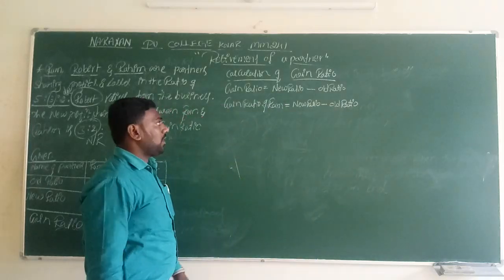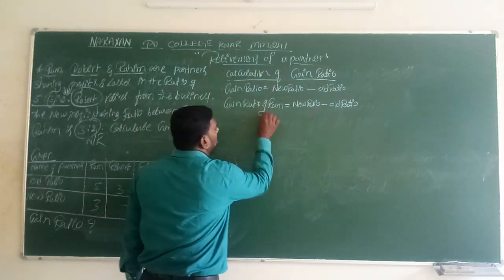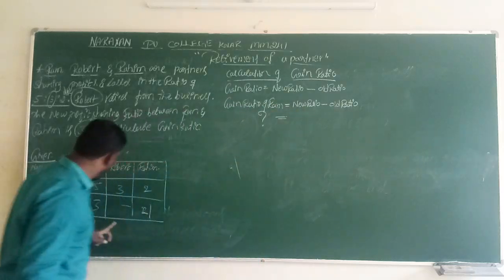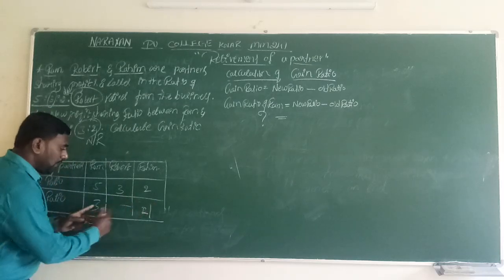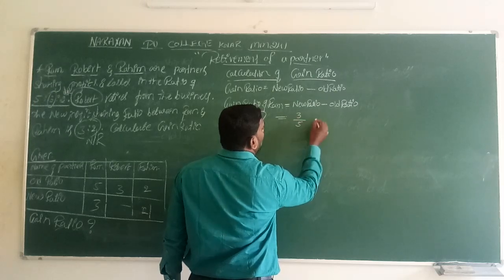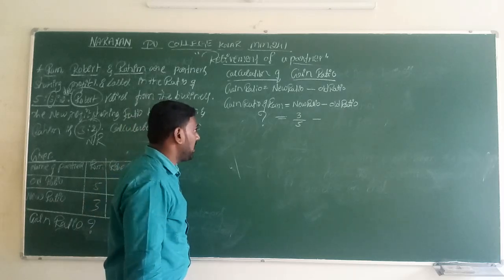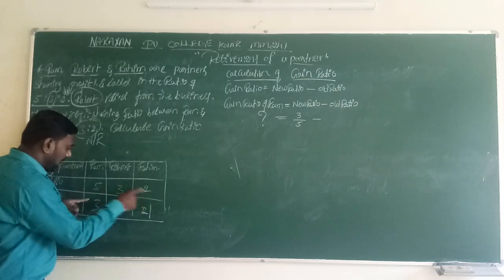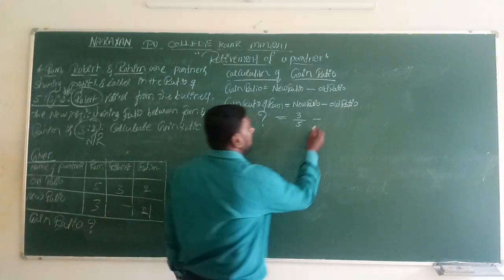Gain ratio of Ram is equal to new ratio minus old ratio. The new ratio we already know is 3:2, so 3 by 5 and 2 by 5. How do we get the 5? 3 plus 2 is 5. Therefore 3 divided by 5 minus, the same symbol we have to implement there. The old ratio we already know is 5:3:2. 5 plus 3 is 8, 8 plus 2 is 10. So 5 divided by 10.